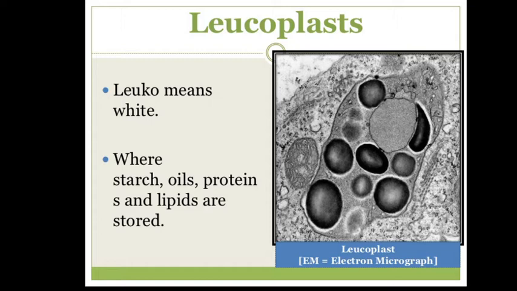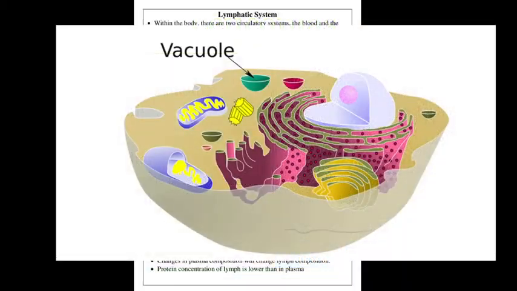Okay, after that, our next is vacuole. What is vacuole? A vacuole is a membrane bound compartment present in both plant and animal cells.